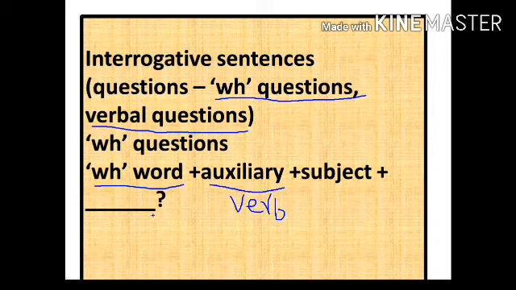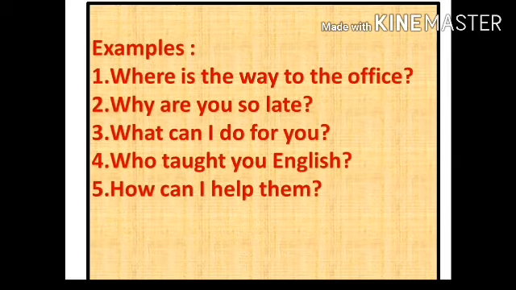So, and at the last, the question mark is very important. Don't forget it. The question mark is very much important in the WH question. So let's see more about these questions. Here are some examples of WH questions.